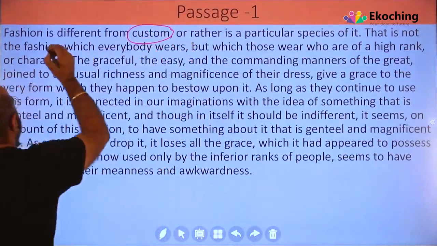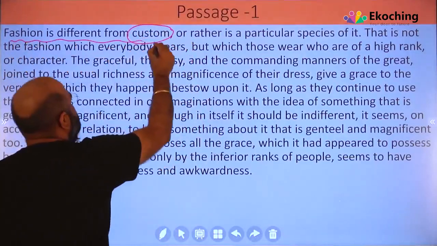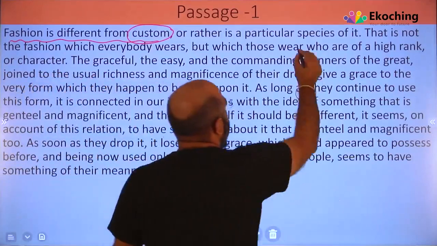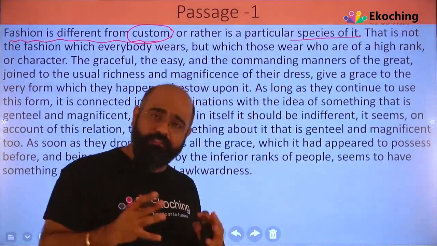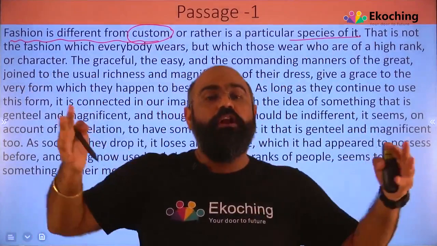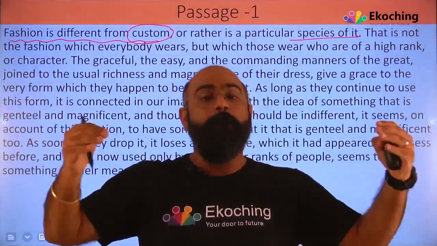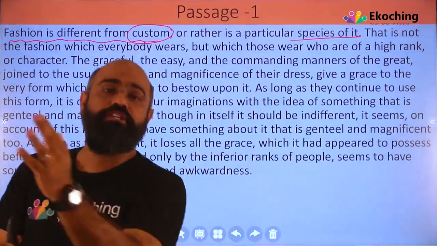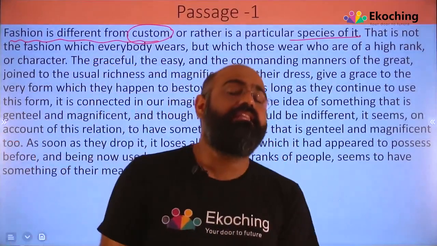The first very important point: fashion is different from custom, or rather is a particular species of it. It's different from custom, or it is one of the species of custom, right? But not necessarily a custom. It's a custom which is going on throughout the years, and that is fashion.